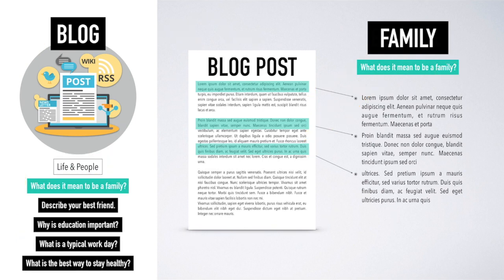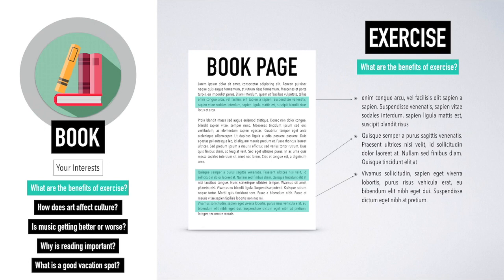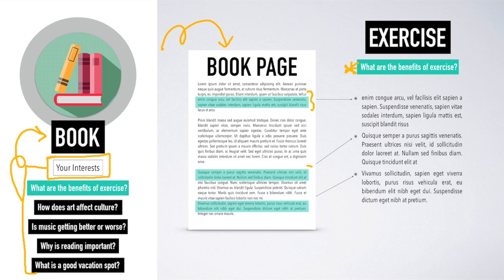Now, if we move on to books, the same idea. Again, we have our category and we have the questions based on the topic, and we're going to find book pages or books about those questions. Again, moving over here, when we come to the book page, our question is right here: What are the benefits of exercise? So on the page of the book, we find every piece of information that talks about the benefits of exercise, and we just write it down.